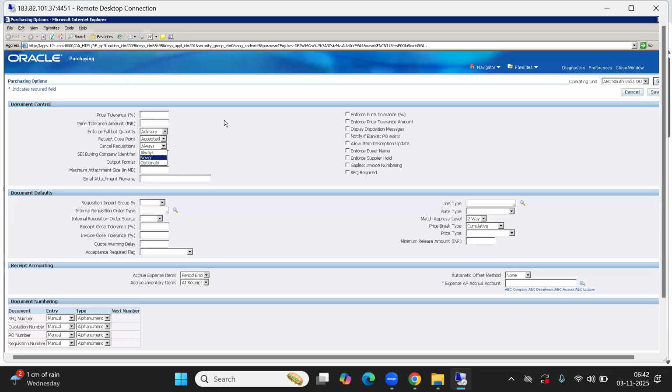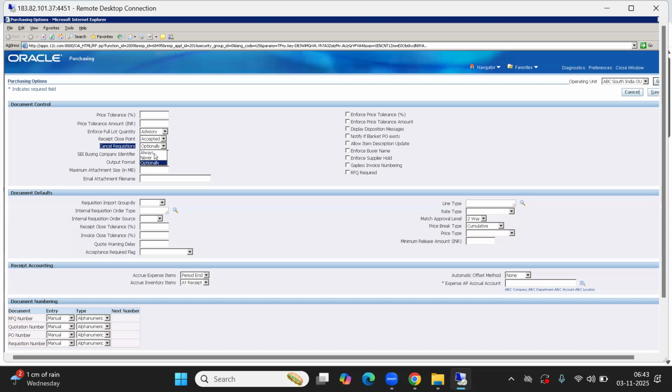If you choose optional, it is up to the buyer canceling the purchase order whether to choose cancel requisition or not. If they go with always, the checkbox will be enabled automatically, and whenever they click OK, the purchase order will be cancelled, and along with that, the requisition will also be cancelled.